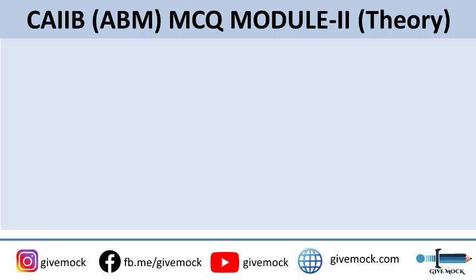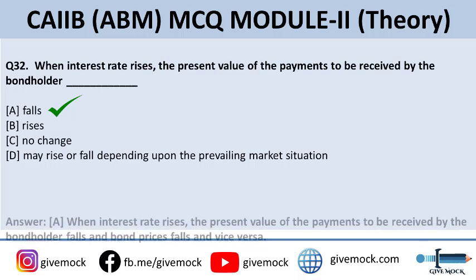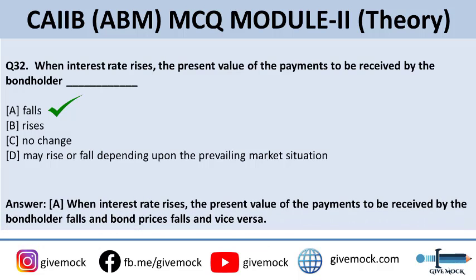Coming up to the 32nd question: when interest rate rises, the present value of payments to be received by the bondholder, and options are: falls, rises, no change, or may rise or fall depending upon the prevailing market situation. The correct answer is when interest rate rises, the present value of payments to be received by the bondholder falls. So option A is correct, and this also applies vice versa.